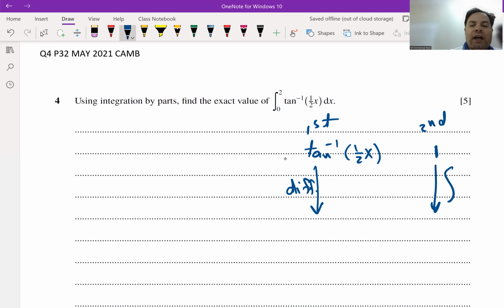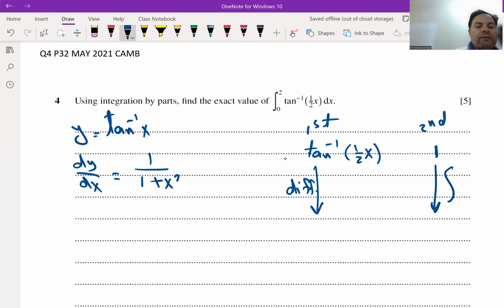I will revise how to differentiate tan⁻¹. If we have a function y equal to tan⁻¹ x, the derivative dy/dx, or y dash, will be 1 over 1 plus x squared.